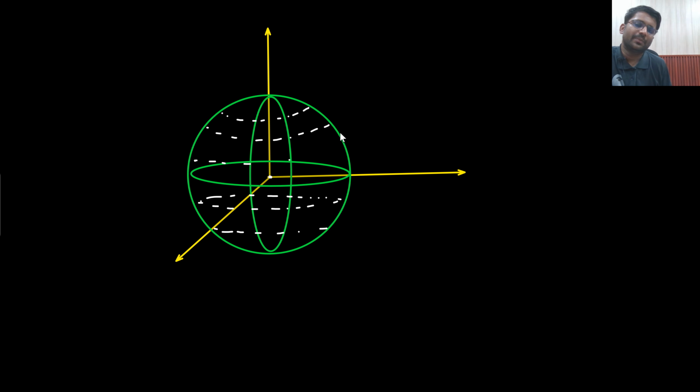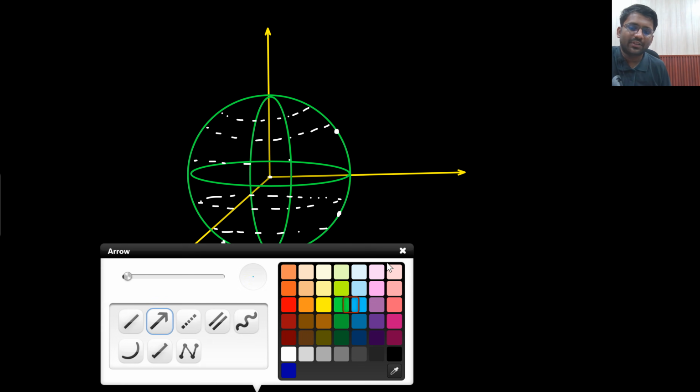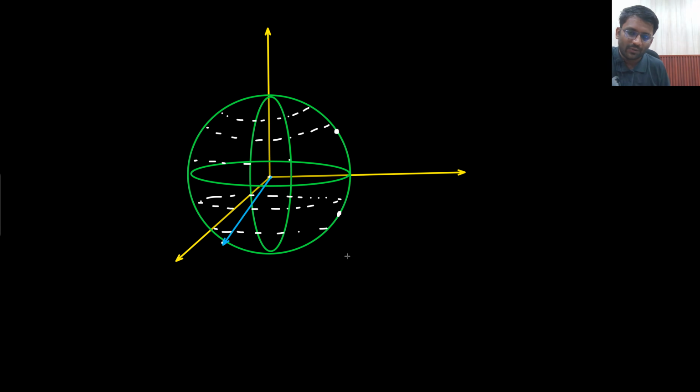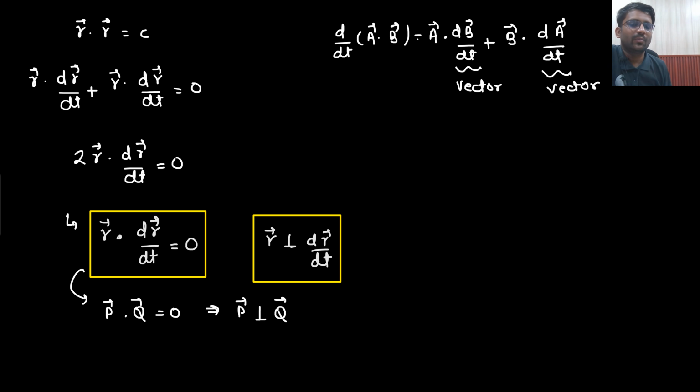So when you move on this sphere, whether you are at this point or this point or this point, you take the position vector from the origin. No matter at whichever point you are, at every single point, the magnitude of the position vector would be constant. That means you are actually moving on the sphere.